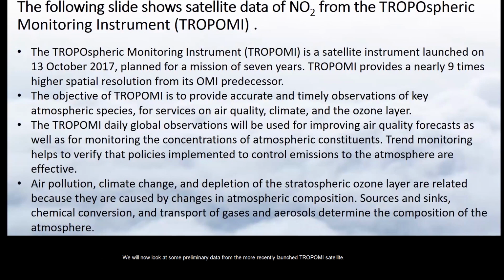We will now look at some preliminary data from the more recently launched TROPOMI satellite. This satellite provides spatial resolutions nearly 9 times better than its predecessor, OMI. Remember that air pollution, climate change, and the size of the ozone hole in the stratosphere are all related because they're all caused by changes in atmosphere composition, of which human activity plays a large role.